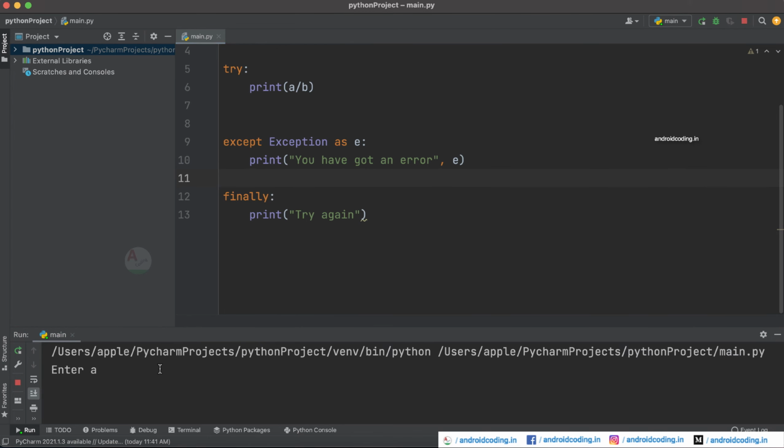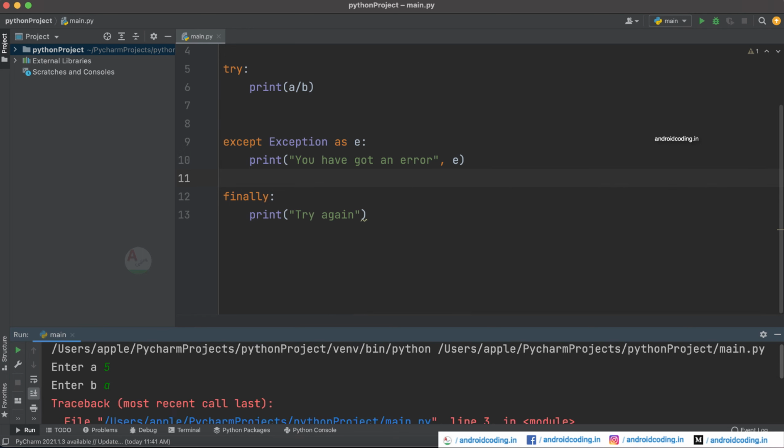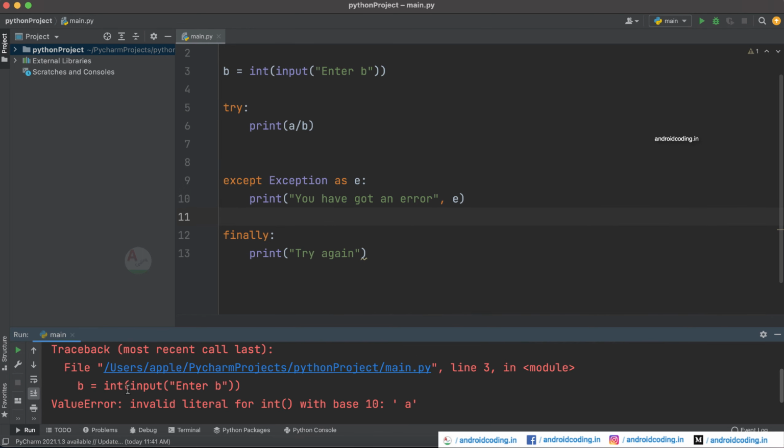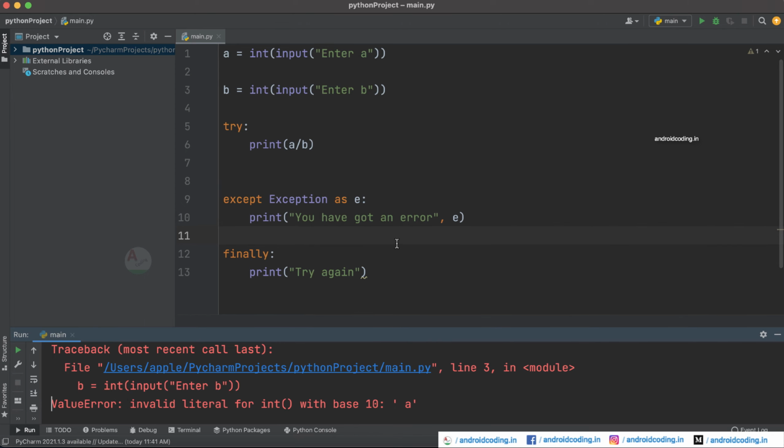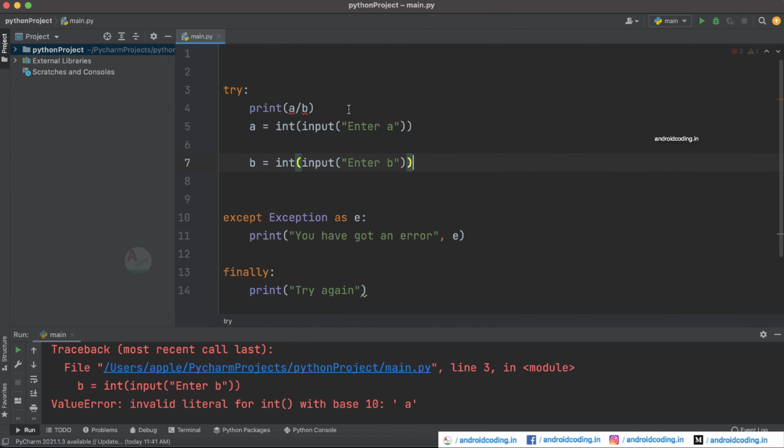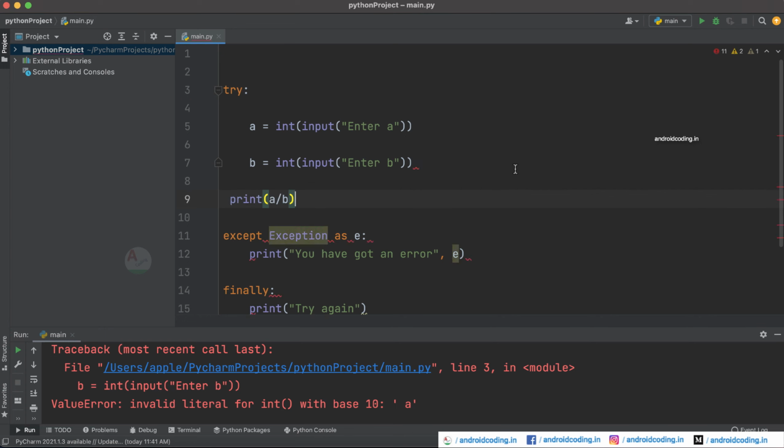And now try to run this code again. 5 I am providing, and here I am providing A. So here we have got the value error. Why did we get the value error? We have provided the exception and still we got the value error. Why? Because the input value is not present inside the try. So now let's try to provide them inside the try block and specify them here.